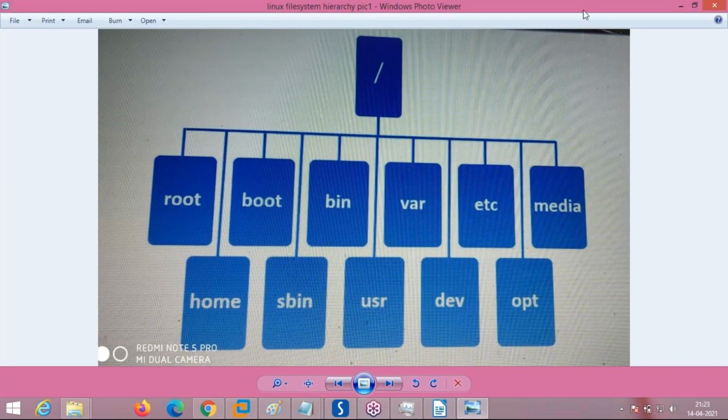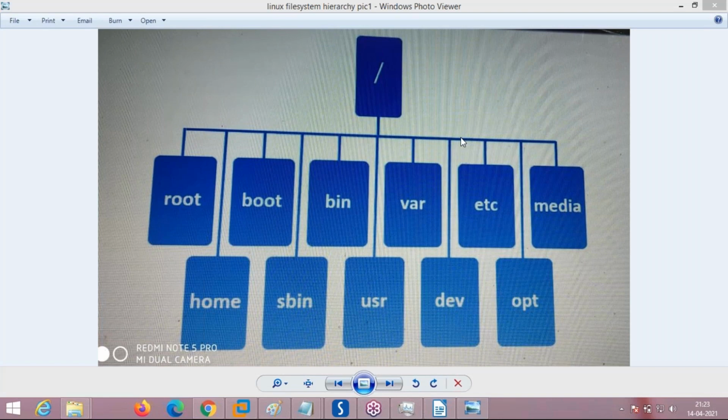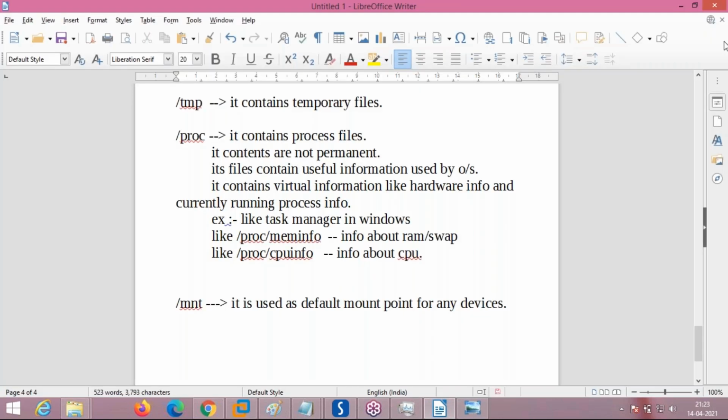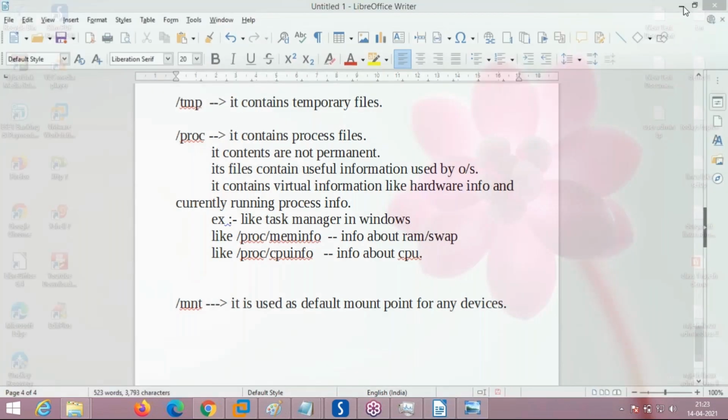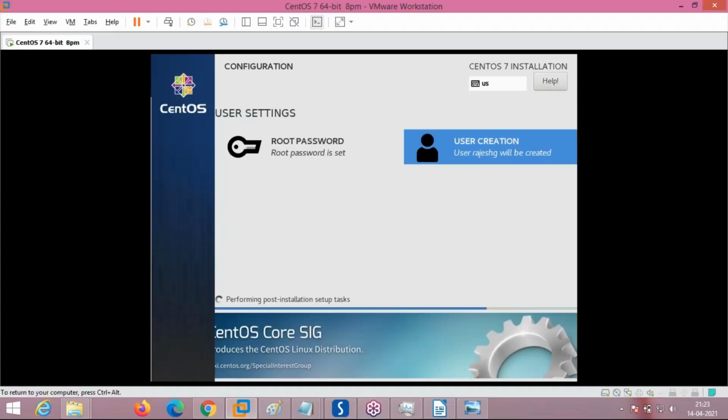These are the different file systems, and the purpose of each has been explained clearly. Any doubts from your side? Amarnath, Dilip, Ravindra, any doubts? See, the operating system installation is going on. It will take another 10 to 15 minutes to finish. Amarnath is saying no. What about Dilip? No. Ravindra is saying no.